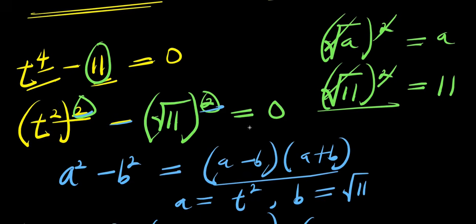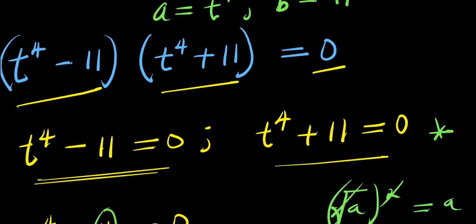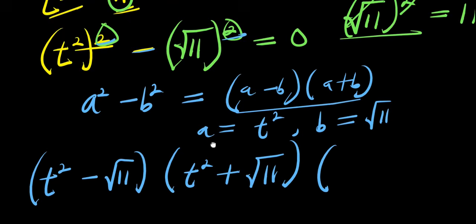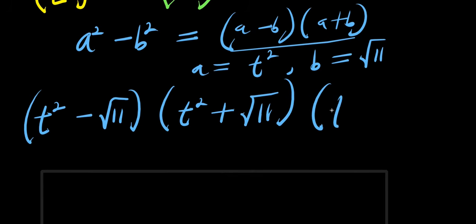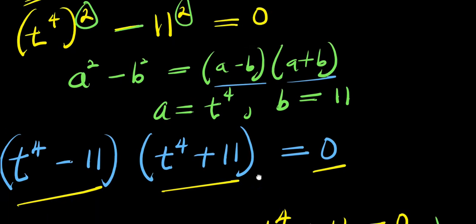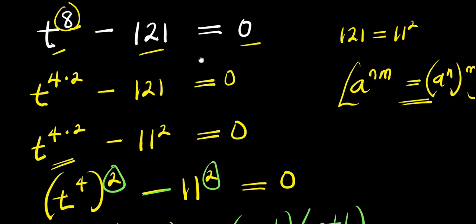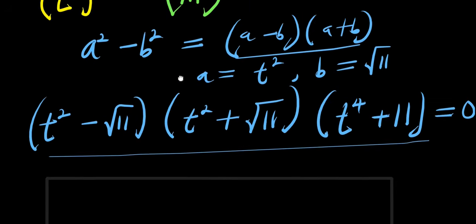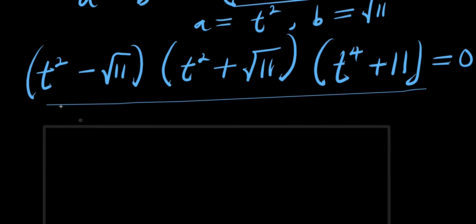times this other one here, t power 4 plus 11. Everything equals 0, right? Because if you multiply all this out, you have the original equation, which is t to the power of 8 minus 121 equals 0, obviously. So what we can do is to equate each of these to 0 again. So let's just do that.